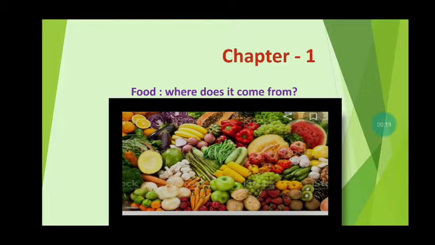Hello student, today we are going to study chapter number 1, that is a very interesting chapter, and the chapter name is Food, where does it come from? So today we will study food, where does it come from? So you can see the pictures of the foods.